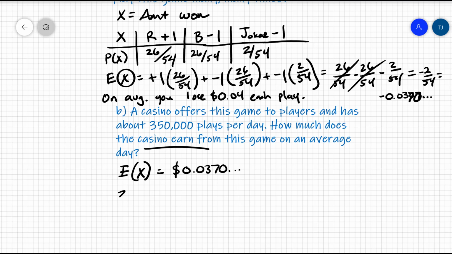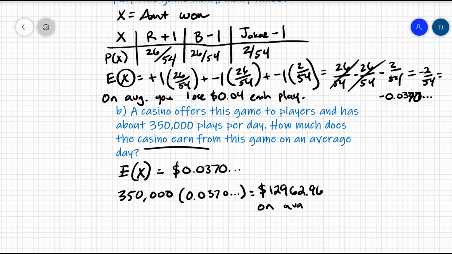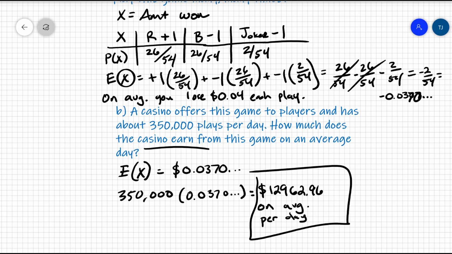But they're playing this game 350,000 times. Multiply those two together, and you're going to end up with $12,962 after we round to 2 decimal places. So the casino is going to earn, on average, $12,962 per day from $1 bets on this game alone. Good business to be in, the casinos, right?